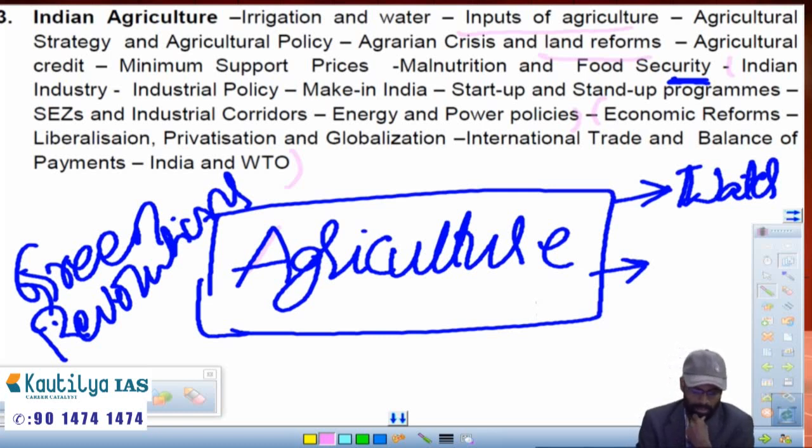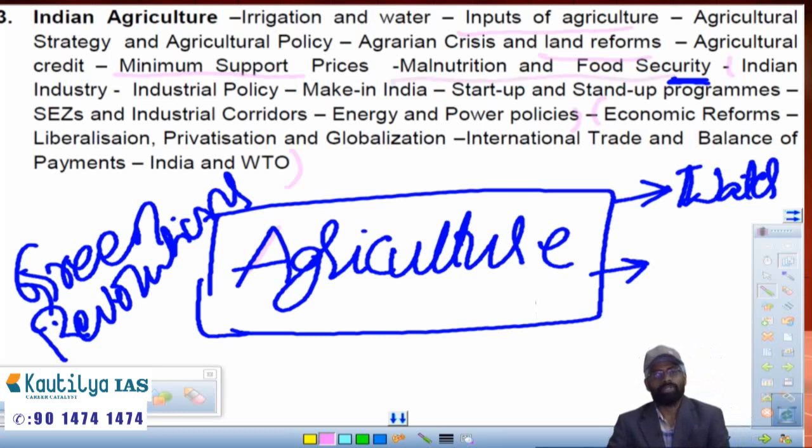And apart from this, there is a concept called minimum support price for agriculture products. What do you mean by that? Why is it required? And related to this concept, a small concept is there, that is food security and malnutrition. In this, why is there malnutrition in India? According to recent reports like the Hunger report, there is a huge amount of malnutrition in India, and how it can be minimized. And what do you mean by food security? National Food Security Act. What are the different entitlements in that for the people? Those things we will deal with.